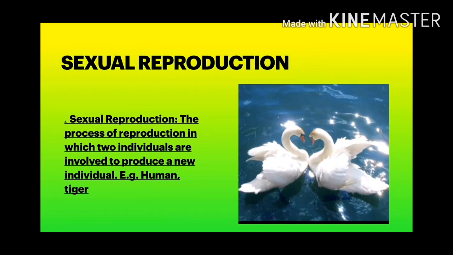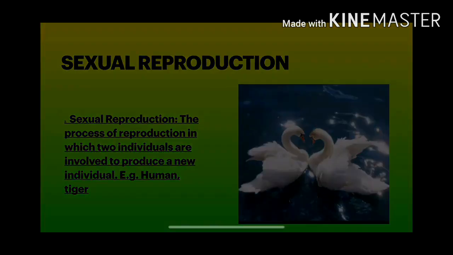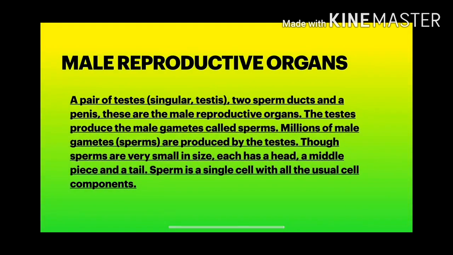The process of production of gametes is called gametogenesis. You know that genesis is the word for formation or production, and gameto is for gametes.